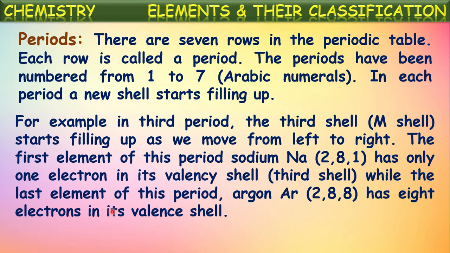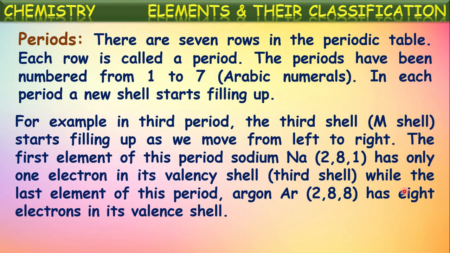While the last element of this period is argon. Argon's atomic number is 18. If you see its configuration, 2, 8, 8 means it has 8 electrons in its valence shell, that is the third shell. So in this period, the third shell is being filled from left to right for all the elements.